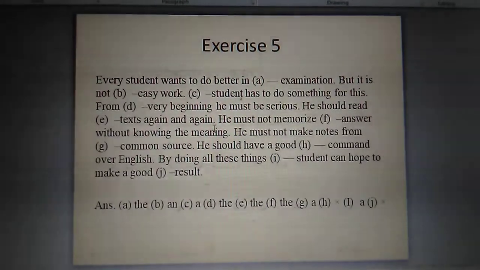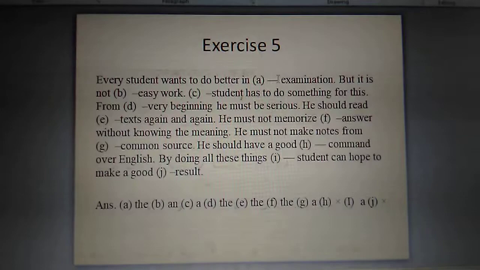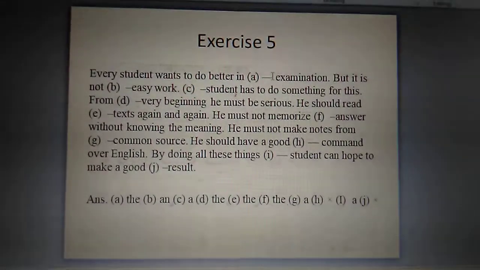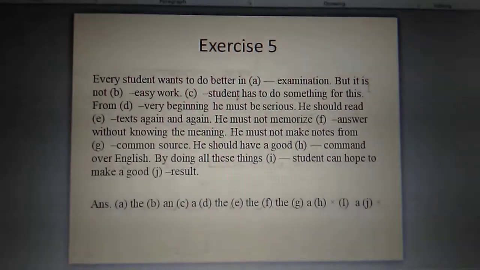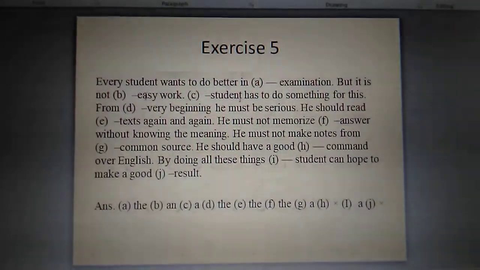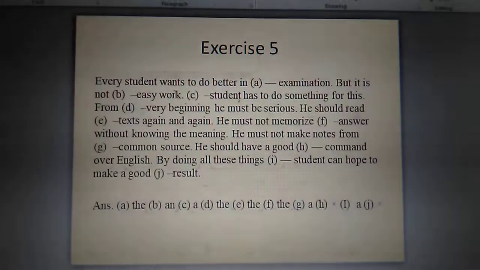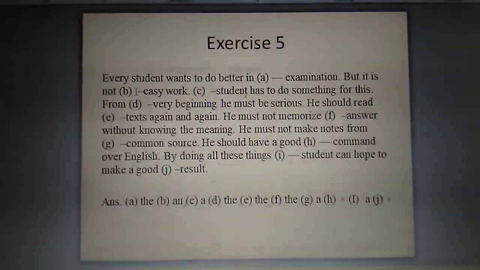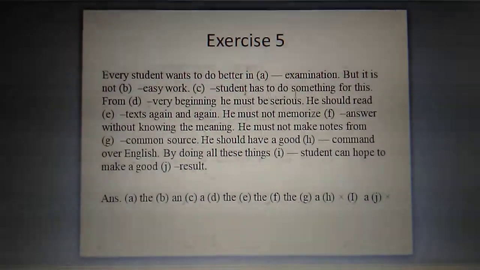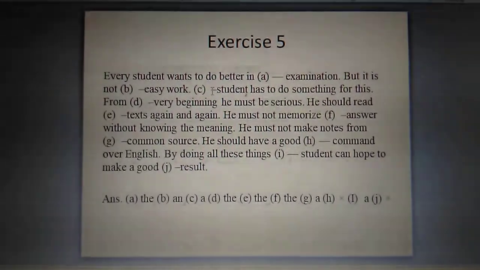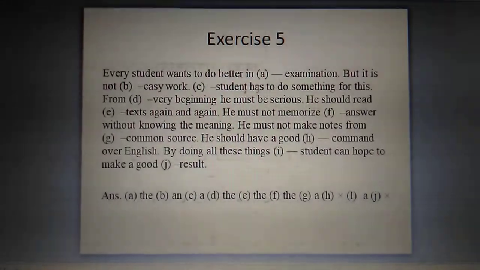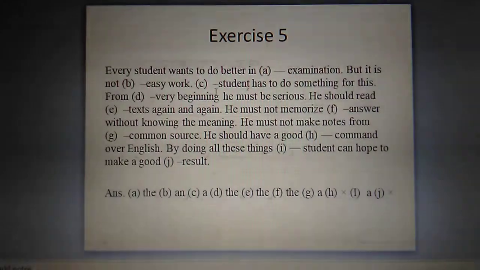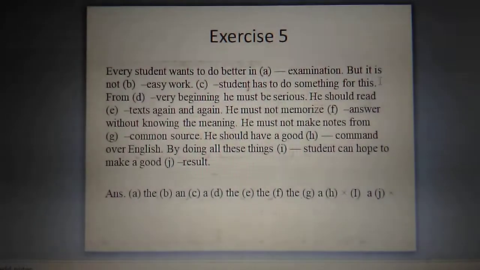Every student wants to do better in the examination. Here particularly they want to do well in the examination, a particular destination. But it is not an easy task. Easy is the adjective, task is the noun, so adjective plus noun, as e is a vowel sound, here will be an. A student has to do something for this. A student, here will be a. Why? Because has is the singular verb, so we have to use here a.